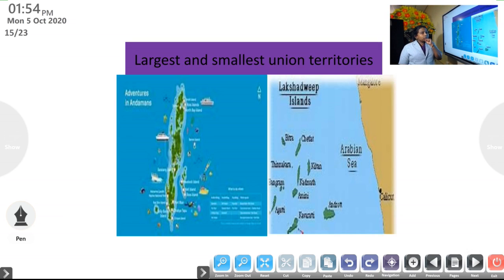Now, how many union territories are there? 9 union territories are there, you know. Among them, the largest union territory is Andaman and Nicobar Islands. The smallest one is Lakshadweep Islands.